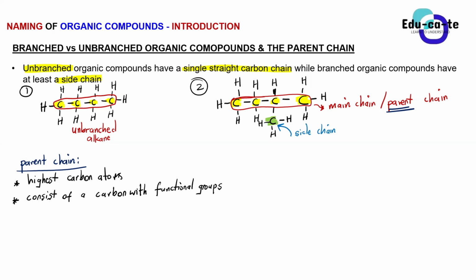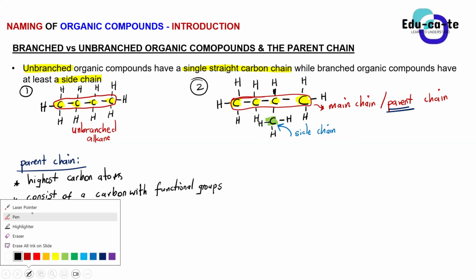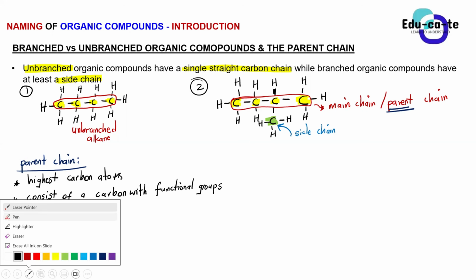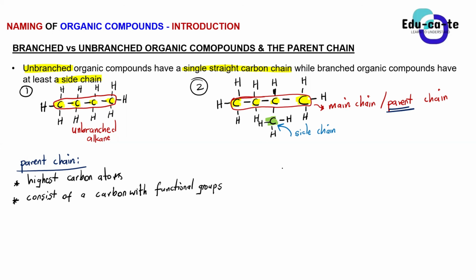So it's an alkane. Yes, it's an alkane because we are seeing single bonds between the carbon atoms. For alkanes, it is way simpler because the functional group for alkanes is everywhere. Everywhere where you see single bonds between carbon atoms, as long as there are only single bonds between the carbon atoms and this is a hydrocarbon, then we can say that this is a what? This is an alkane.